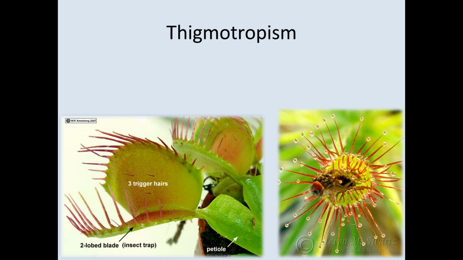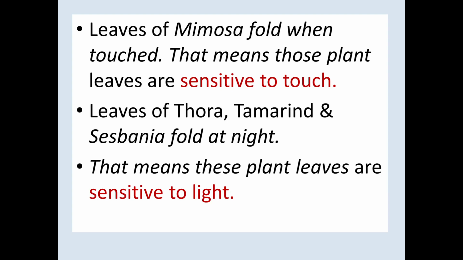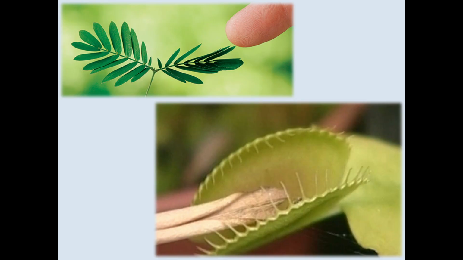I told you at the beginning, not only animals, even plants show irritability and coordination. There are some kinds of plants that show very rapid movements, rapid responses, like the Venus flytrap and mimosa plants. You know sesbania, tamarind, and similar plants fold their leaves at dark. That is a response to external stimuli.